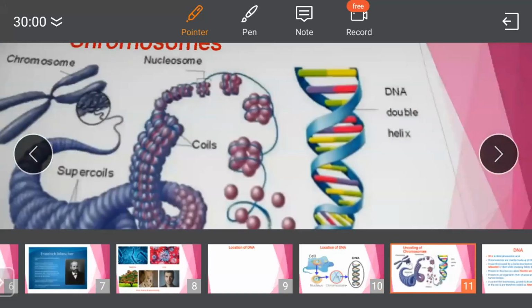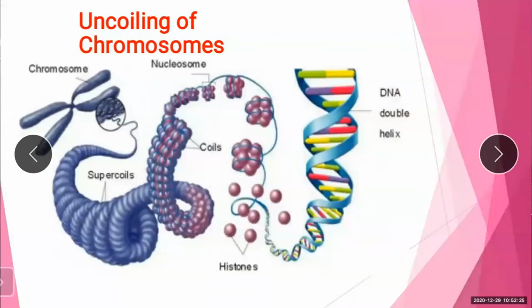Now in this picture, we have seen that DNA has a double helix structure, or we can say it is in string form. Why? Because when we uncoil these chromosomes, these supercoils are made up of many types of histones, and histones have DNA.